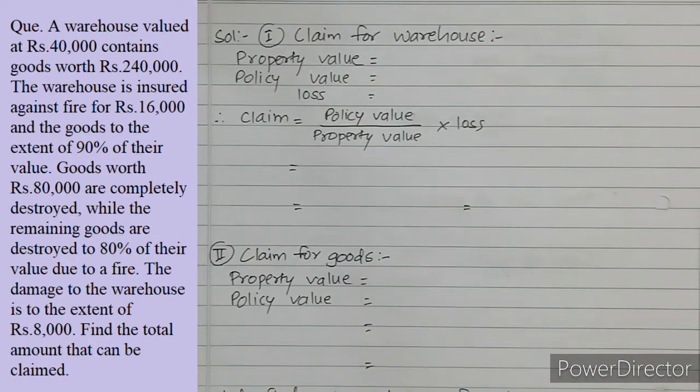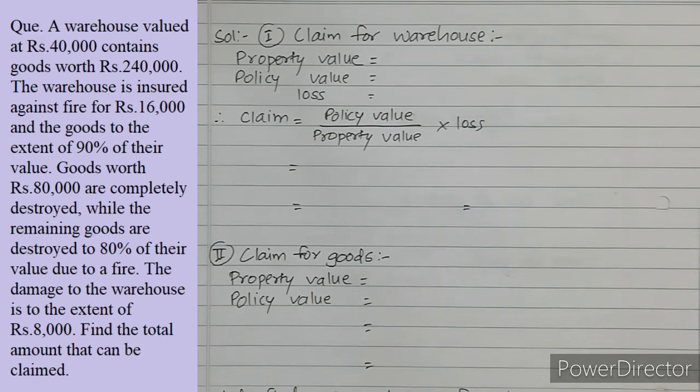That's all. Third example: a warehouse valued at rupees 40,000 contains goods worth rupees 2,40,000. The warehouse is insured against fire for rupees 16,000 and the goods to the extent of 90% of their value. Goods worth rupees 80,000 are completely destroyed, while the remaining goods are destroyed to 80% of their value due to fire. The damage to the warehouse is to the extent of rupees 8,000. Find the total amount that can be claimed.